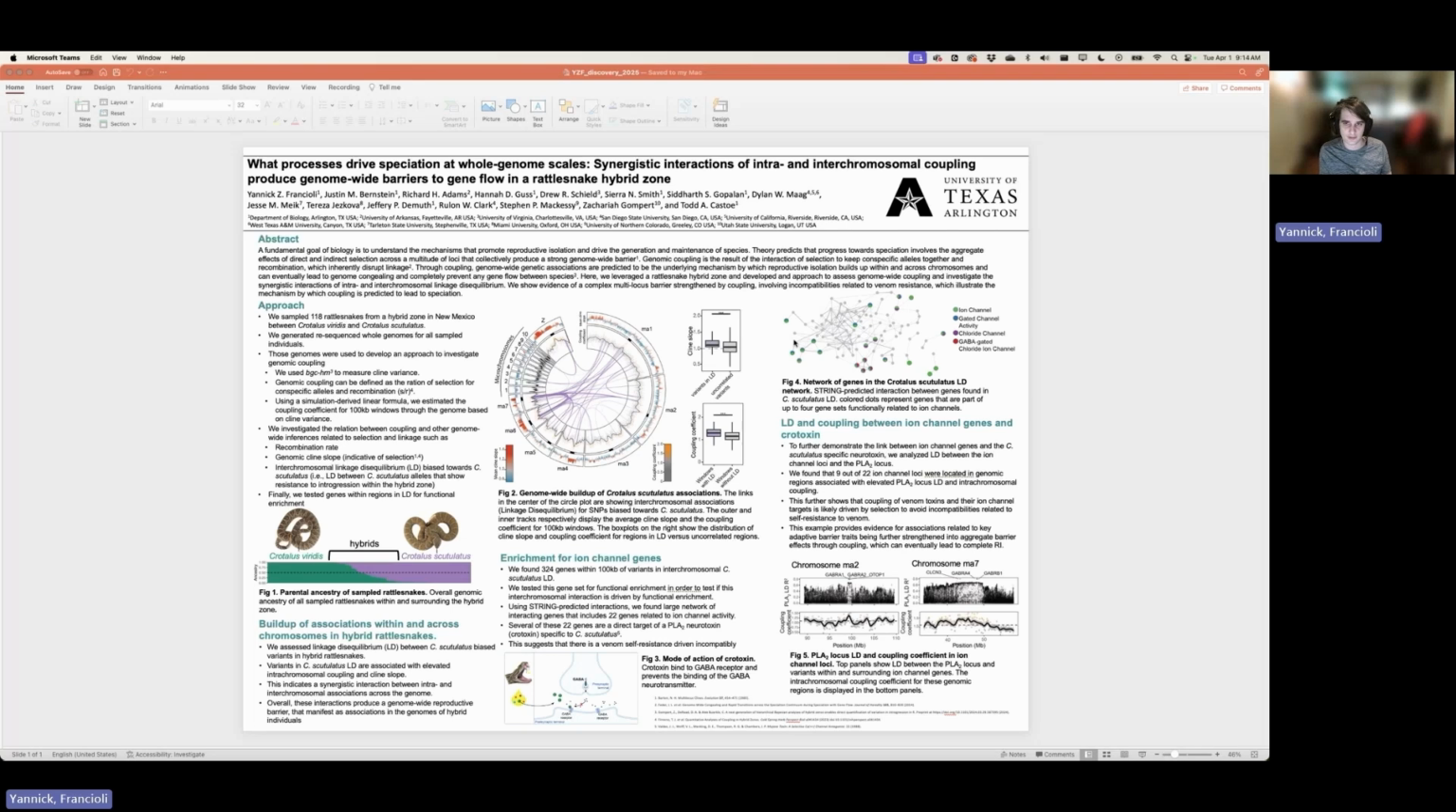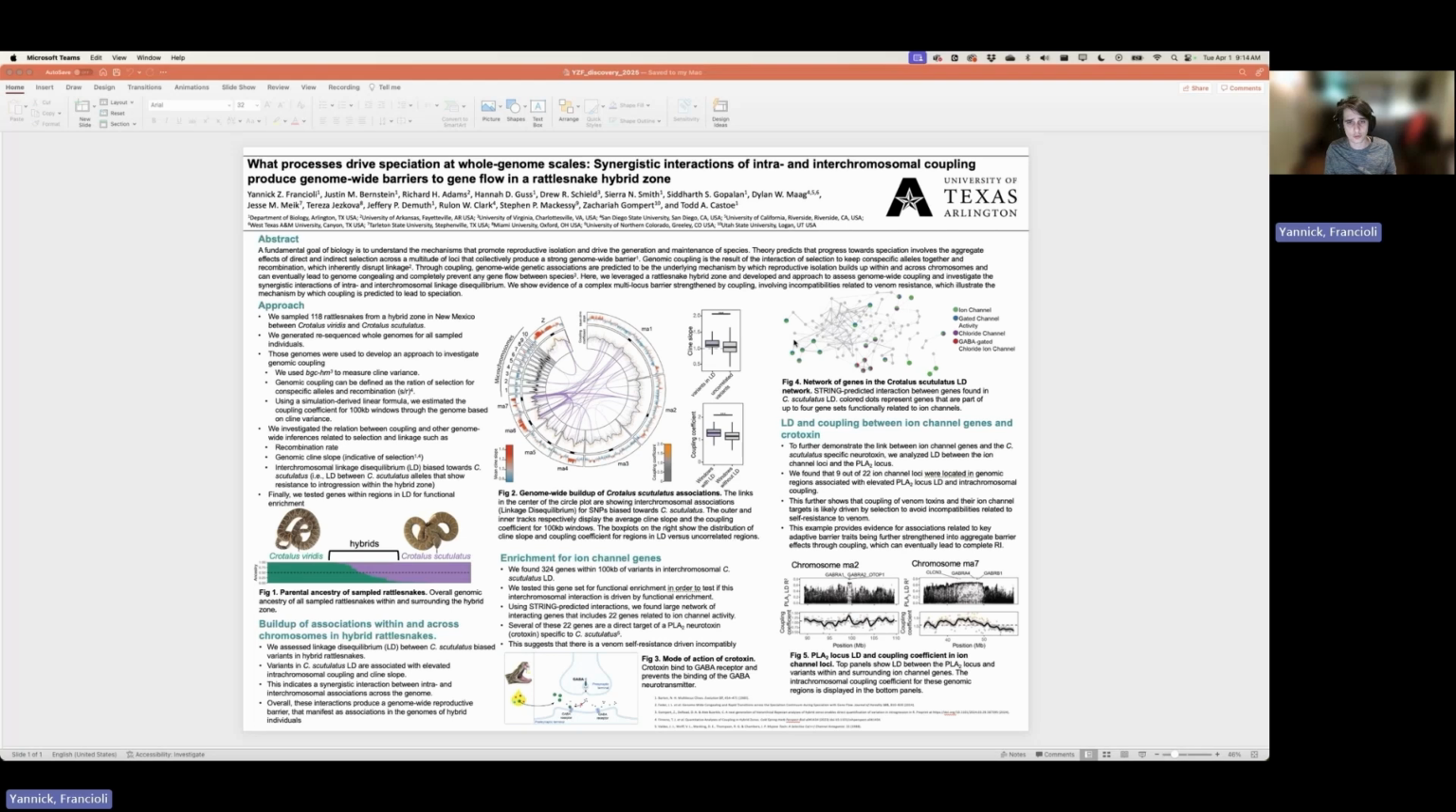Theory predicts that speciation involves the aggregate effect of a multitude of loci across the whole genome to produce strong genome-wide barriers that eventually lead to complete reproductive isolation and no gene flow at all between populations or species. Here we focus a lot on genomic coupling, which is this interaction between selection to keep the alleles of the same species together, and recombination, which inherently disrupts linkage.